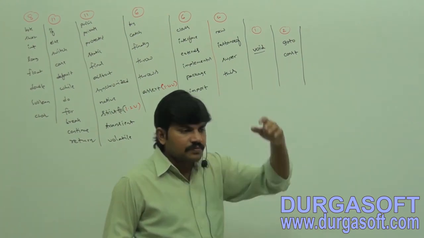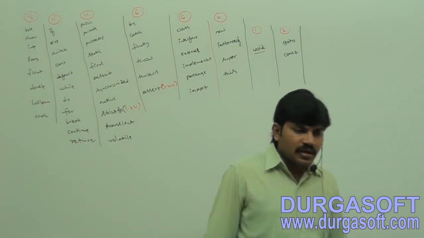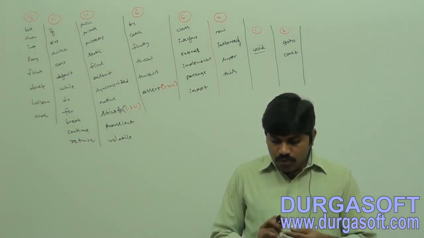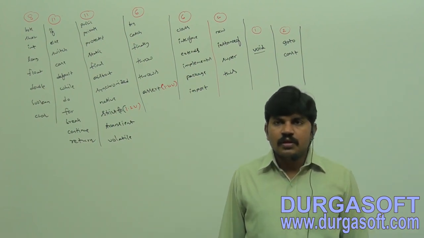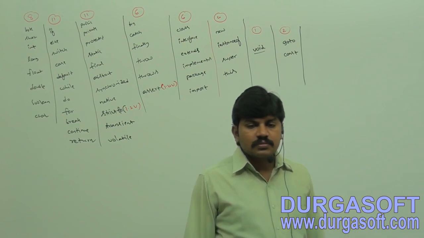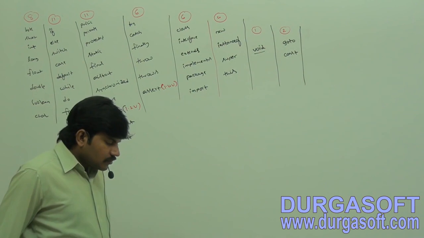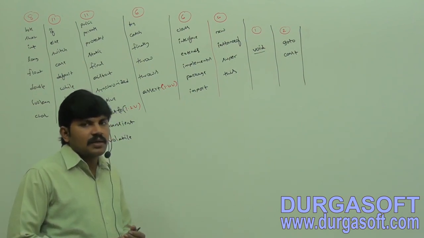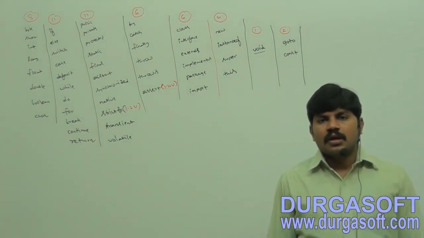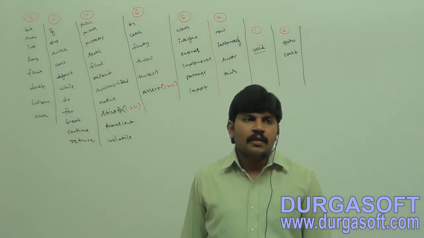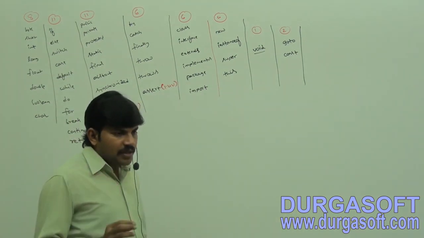Take a note: goto and const are unused keywords, and if we try to use them, we will get a compile time error.